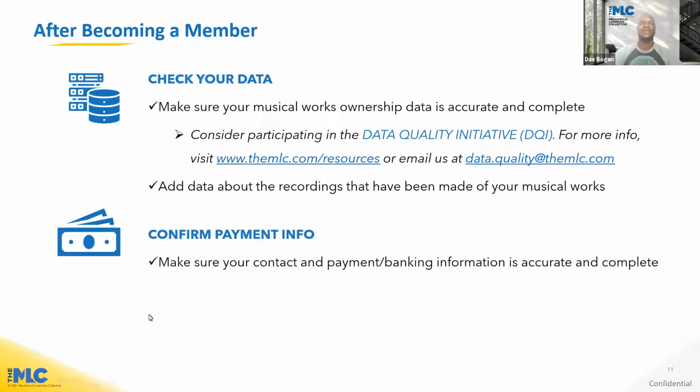This enables rights holders to clear up any discrepancies to unlock potential royalties. You also want to confirm your payment information. Make sure your contact and payment banking information is accurate and complete in our system so that you can be paid out during the royalty distributions.